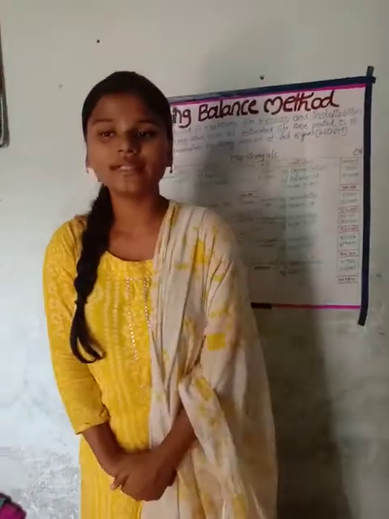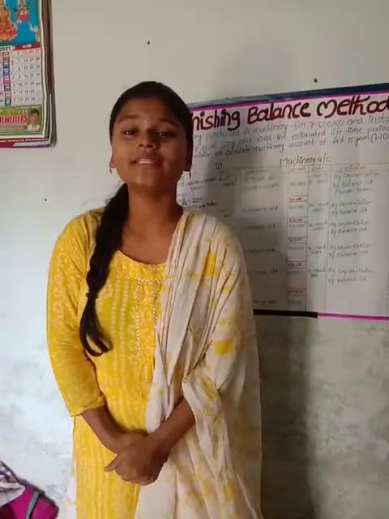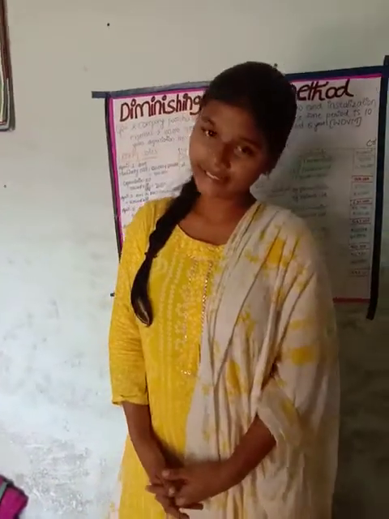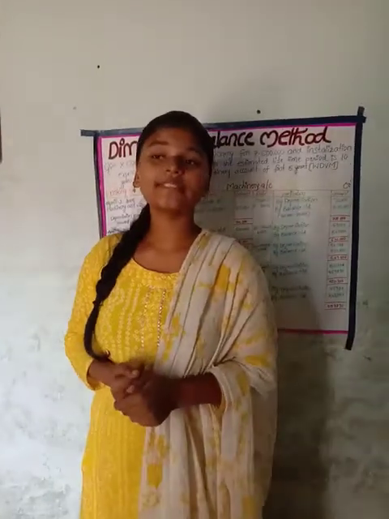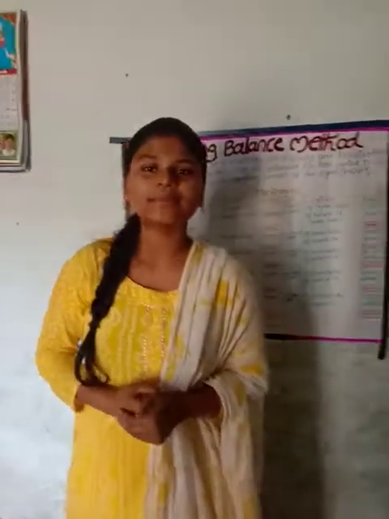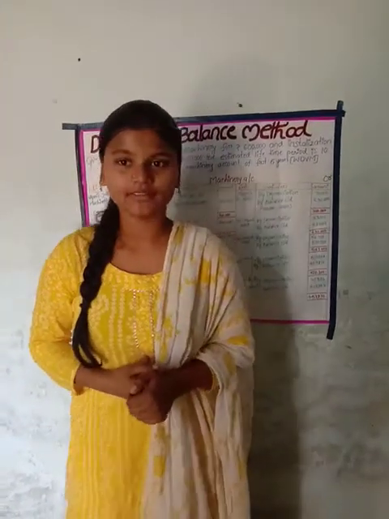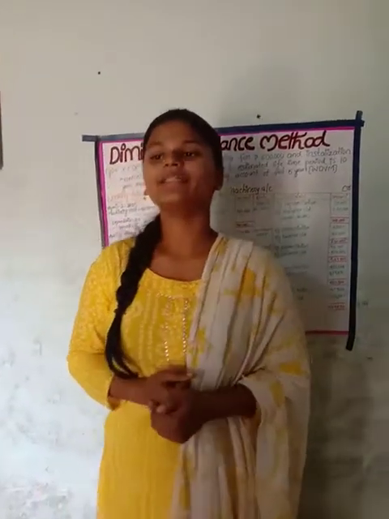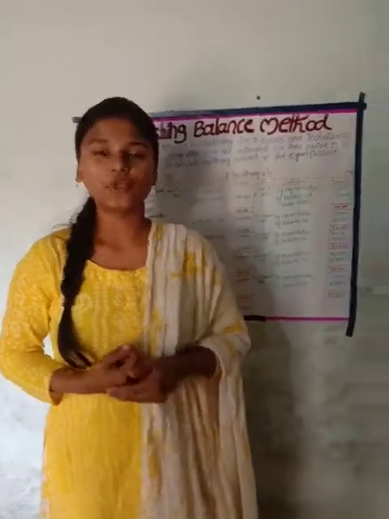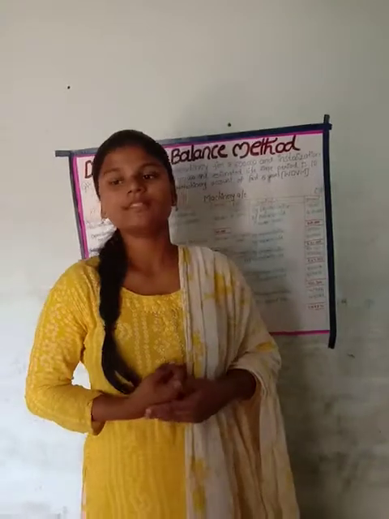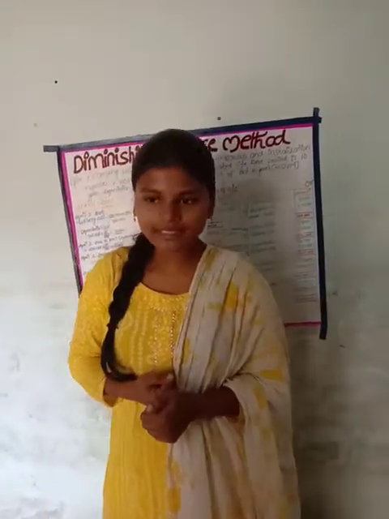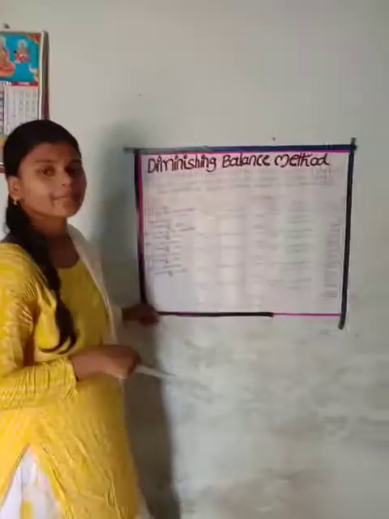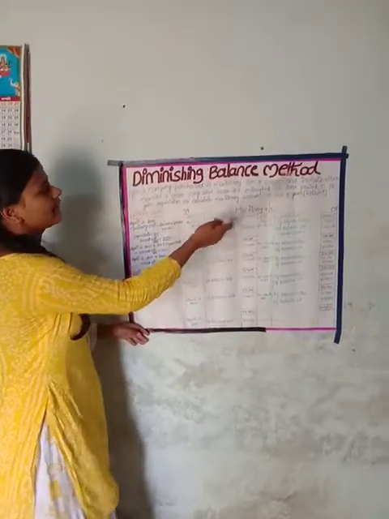On 90,000 we calculate the depreciation. Whenever we provide depreciation, we calculate it for the current year after deducting the previous depreciation. So that is why we call it the reducing balance method. I will show you through a simple problem, so it will be easy for you to understand. This is the diminishing balance method problem.